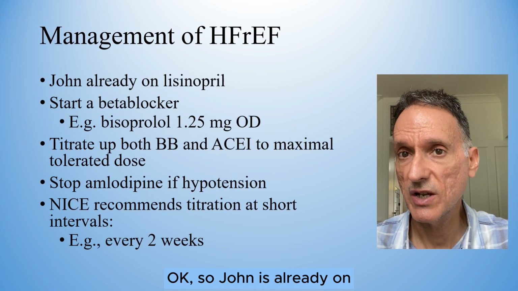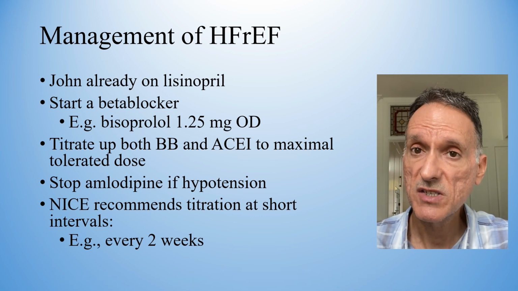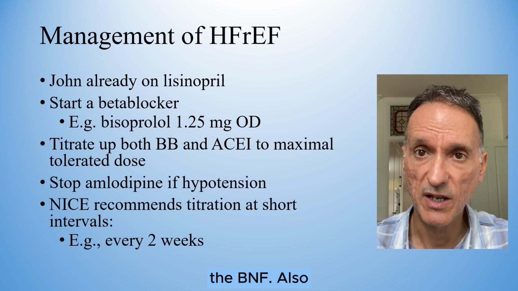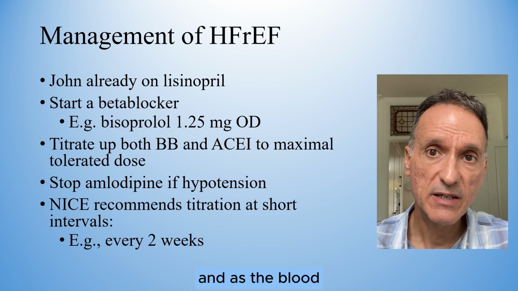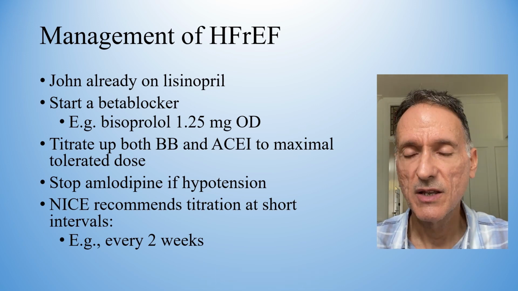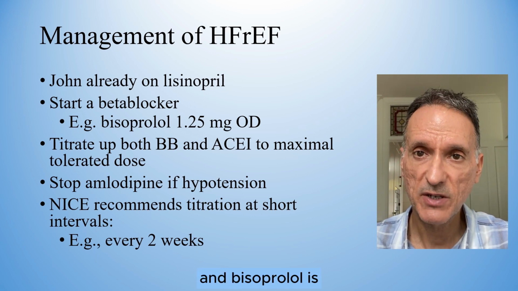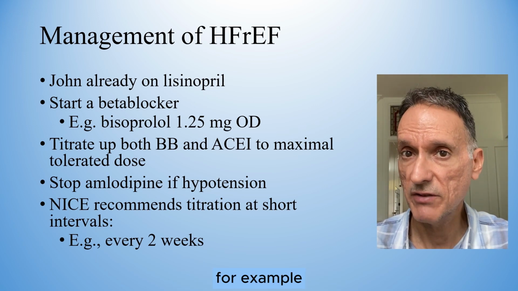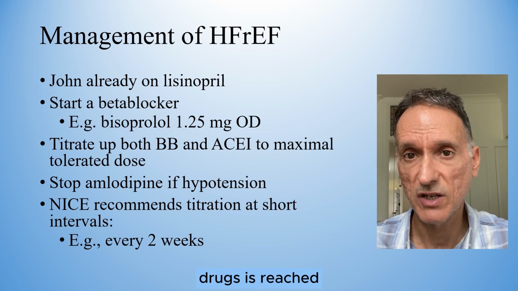Okay, so John is already on lisinopril, so we should start him on a beta blocker next, for example bisoprolol, starting at 1.25 mg daily, increasing gradually according to the BNF. Also, we should gradually increase his lisinopril, and as the blood pressure drops, it is likely that we will need to discontinue amlodipine. We will use our clinical judgment as to how quickly the titration of both lisinopril and bisoprolol is, but NICE recommends doing so at short intervals, for example every 2 weeks, until the target or maximum tolerated dose of both drugs is reached.